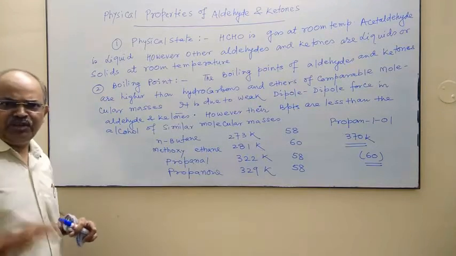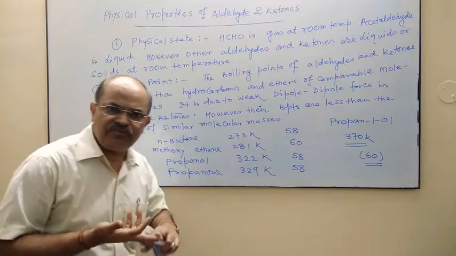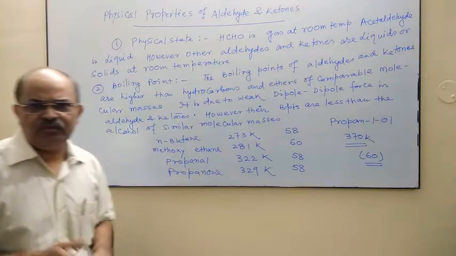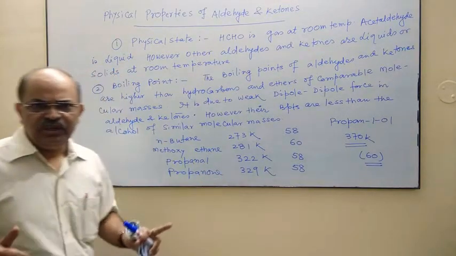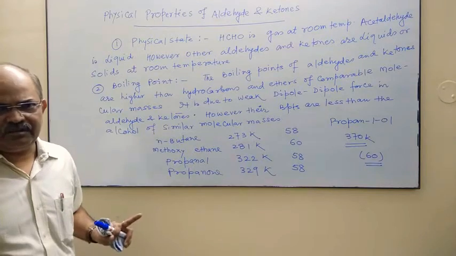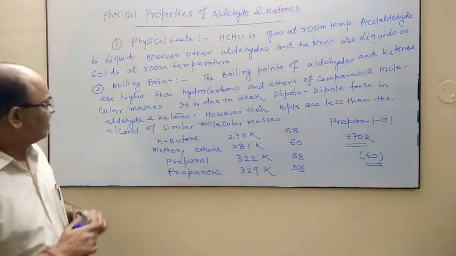But there is a condition. The condition is their molecular masses must be comparable. It means they should not differ largely.